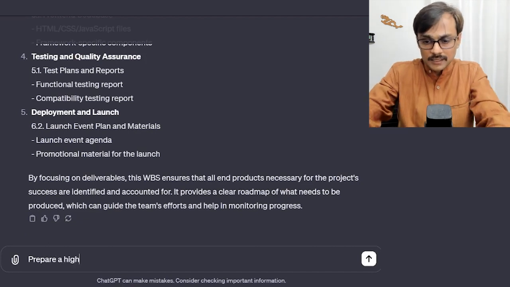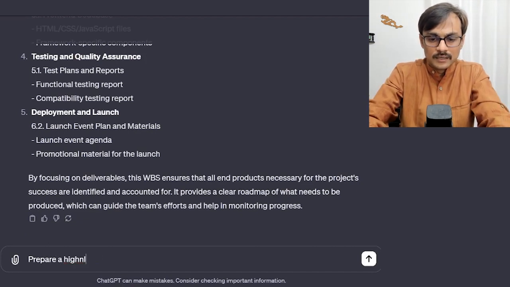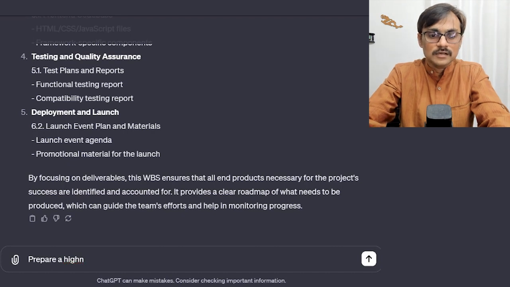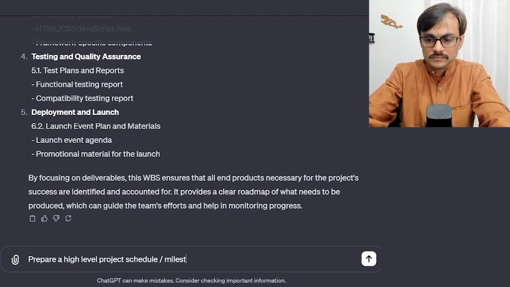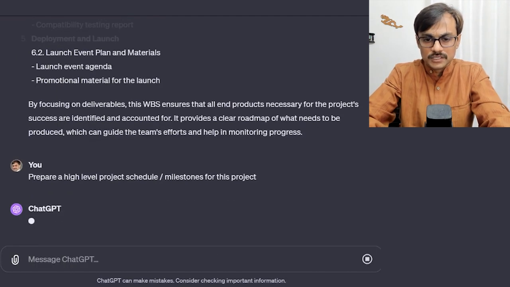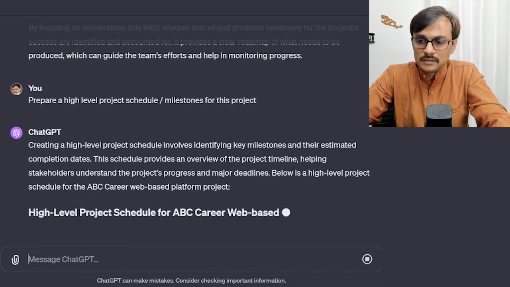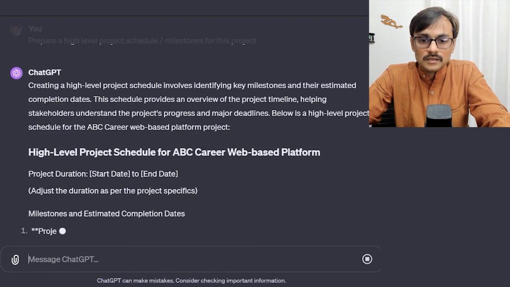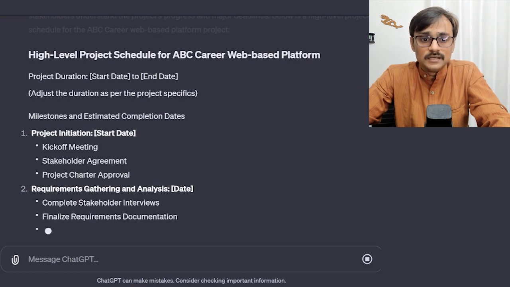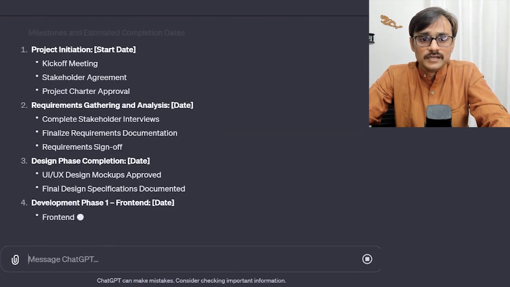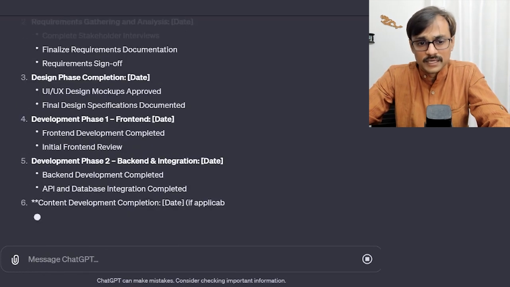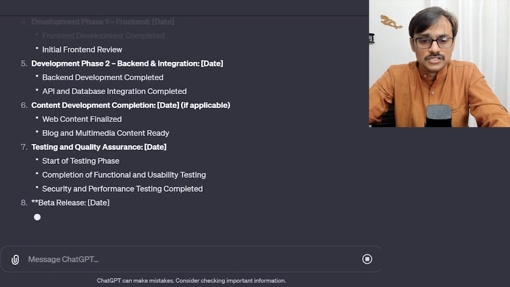I can ask it to prepare a high level project schedule or milestones for this project. Let's see: project duration, start date, end date. Okay, it's keeping it blank. But I can put in a date range.